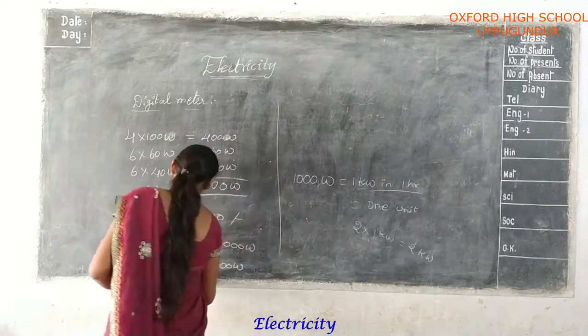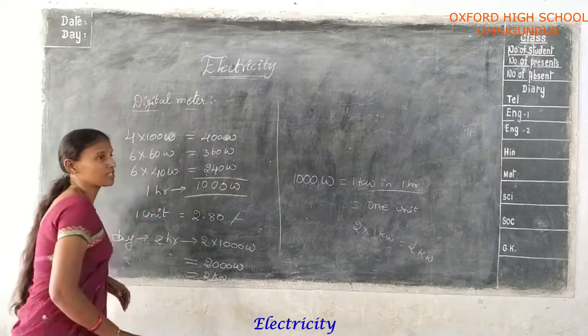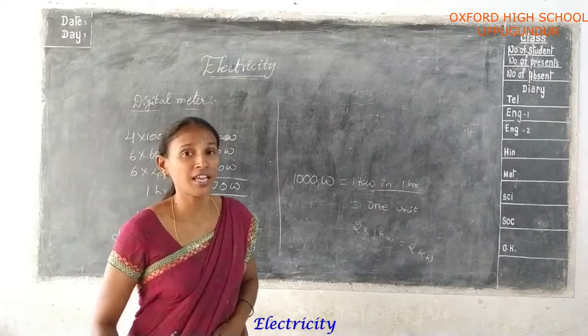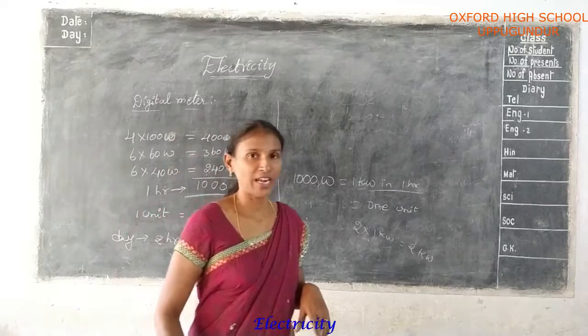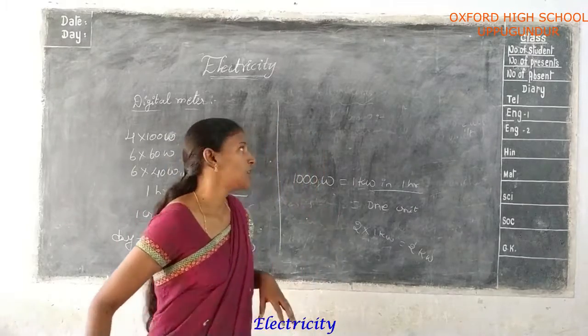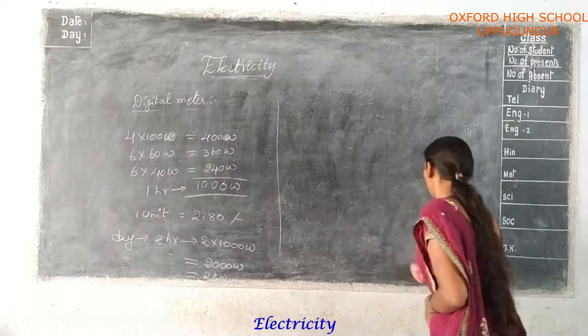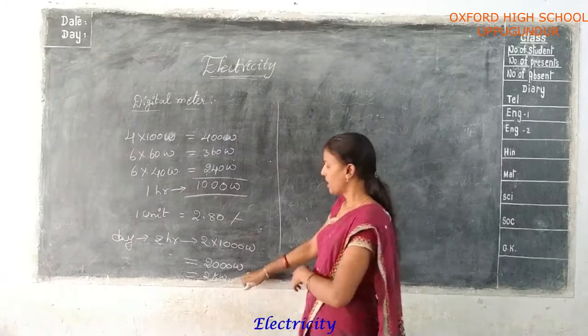Okay, so this is the 2 kilowatts. You are using the 2 kilowatts every day. But you don't pay the amount every day, yes or no? You pay every month. Finally, you pay every month only. So that's why you multiply to get the monthly amount. You calculate the monthly amount only.